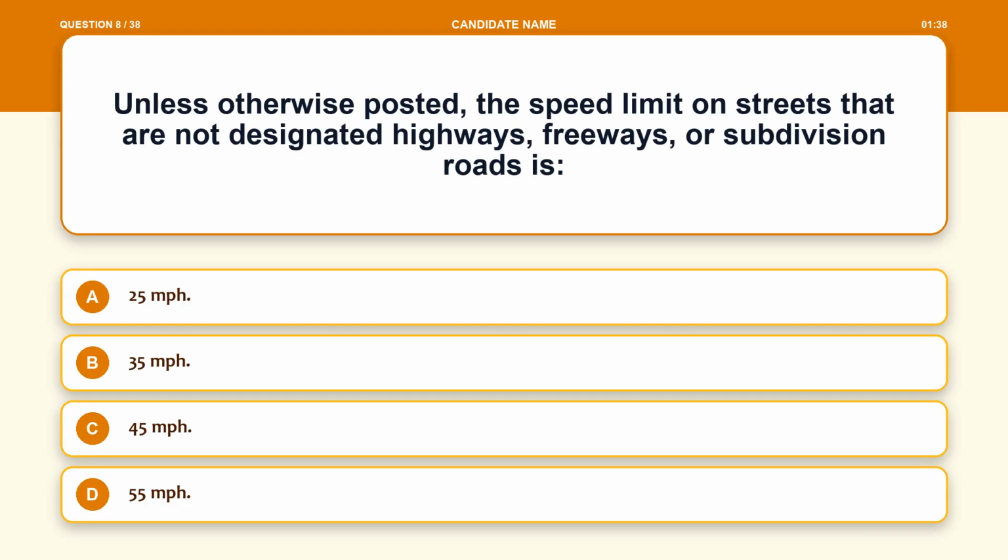Question 8. Unless otherwise posted, the speed limit on streets that are not designated highways, freeways, or subdivision roads is: Option A, 25 miles per hour. Option B, 35 miles per hour. Option C, 45 miles per hour. Option D, 55 miles per hour.